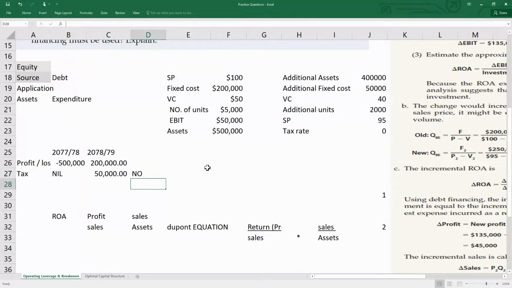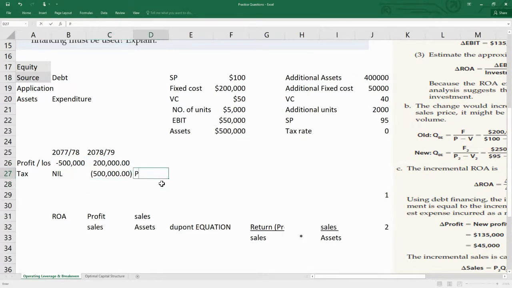No. Why? Because what you can do in tax is that you can carry down your losses. So you carry down this previous year loss, and then what will be the remaining amount? 3 lakhs carry forward. Now this is something you can carry forward. Till the time this figure becomes positive, you do not need to pay your taxes.